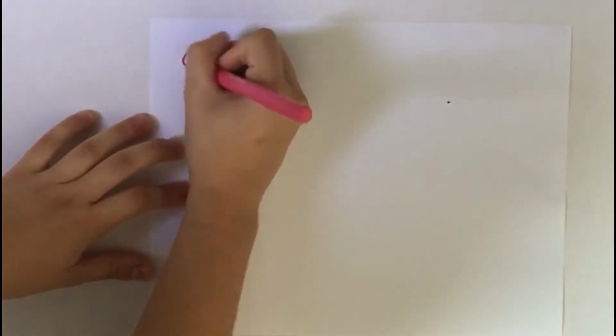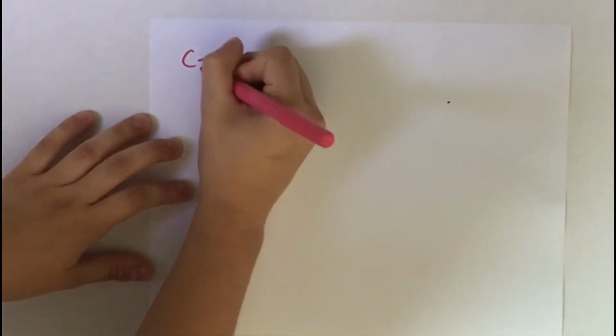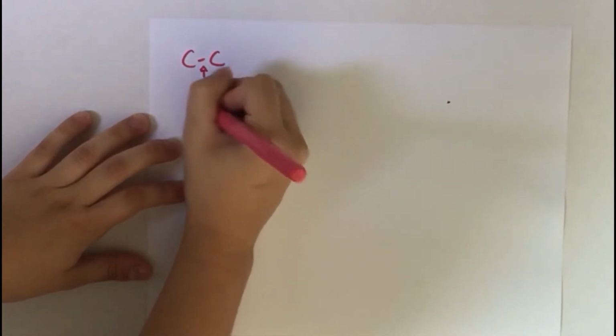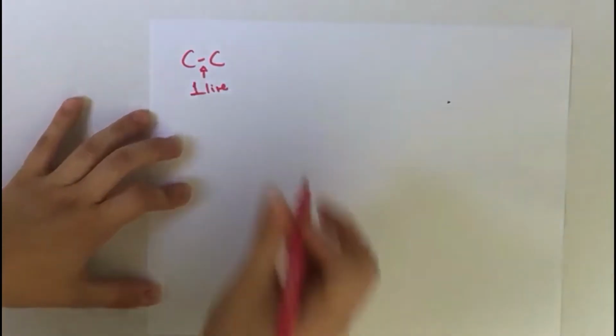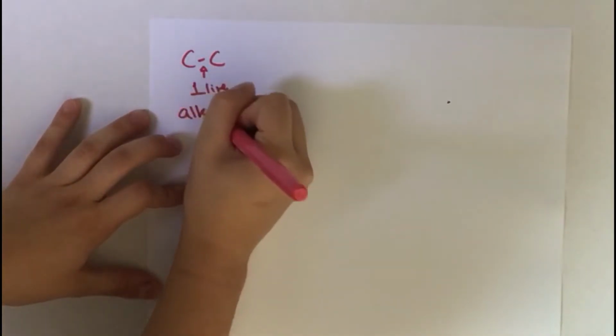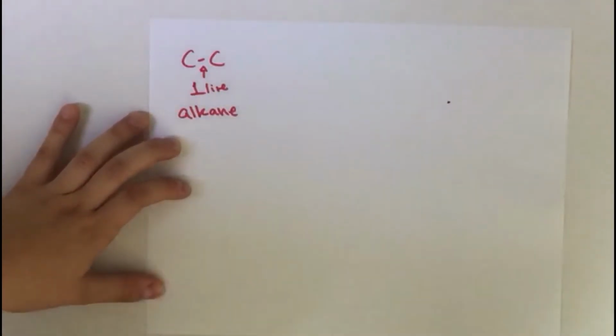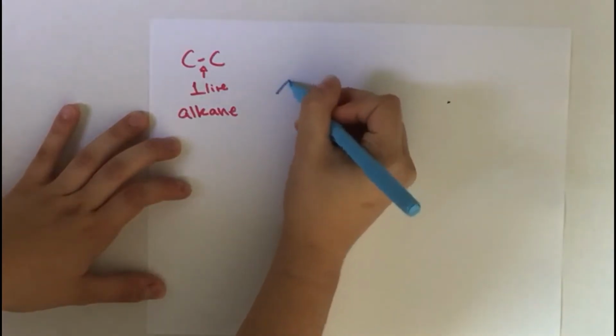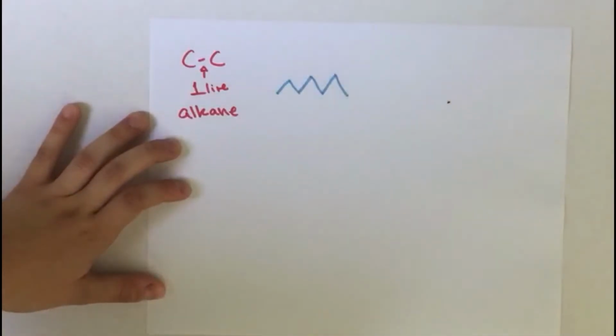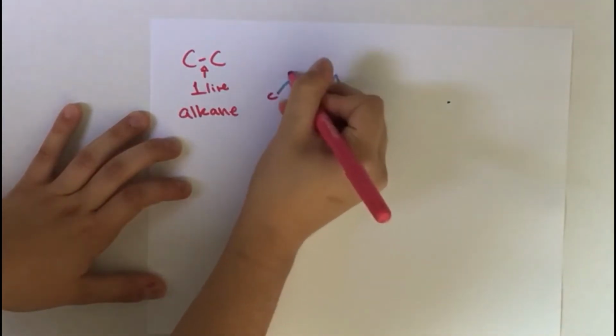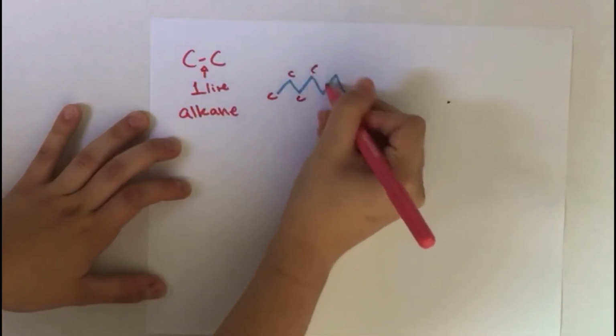Hi, my name is Barbara, and today I'm going to tell you how to name simple alkanes. To name alkanes, you need to know that they're all single bonded, which means they only have one line between each carbon. These are all alkanes. If you've got a chain that's something like this, you need to know each ending is a carbon, like this one. Each line connects a carbon.